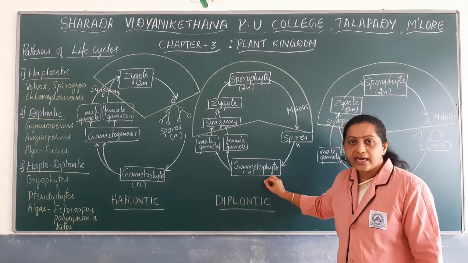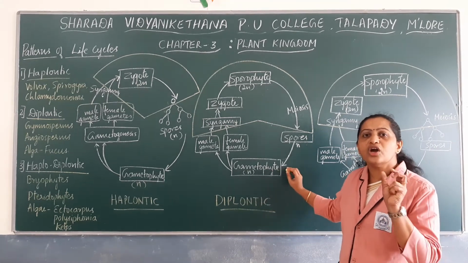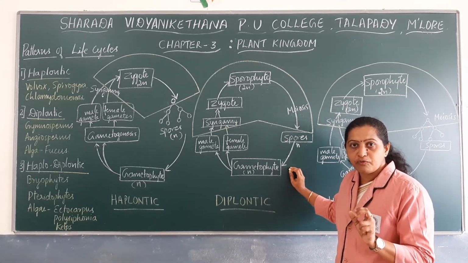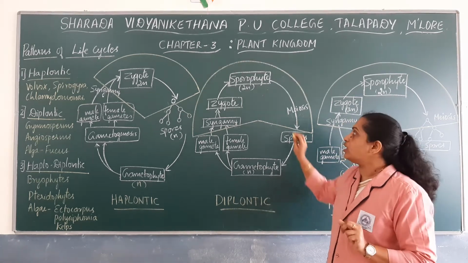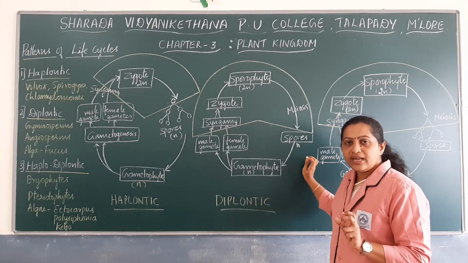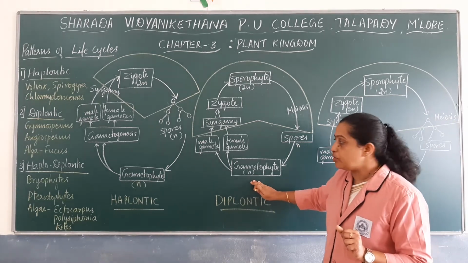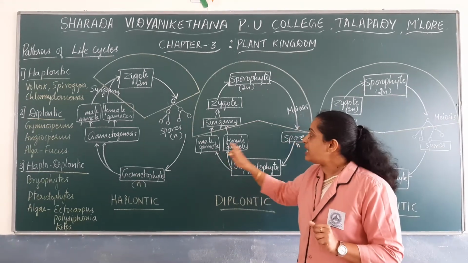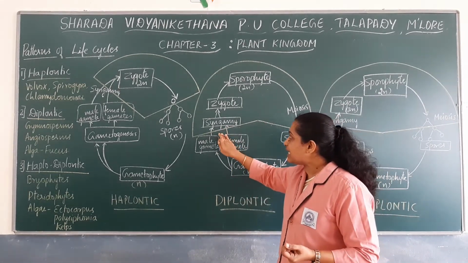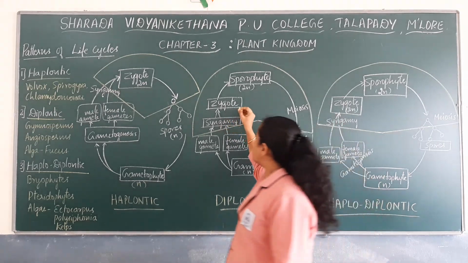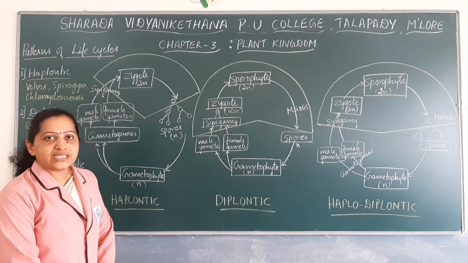So the gametophytes of those plants which exhibit the diplontic life cycle have few cells, and they are not free living, they are dependent on the sporophyte. This gametophyte plant body produces male and female gametes. During sexual reproduction the male and female gametes fuse together, undergoing syngamy to produce the zygote. The zygote is diploid. The diploid zygote then develops into a new plant body known as the sporophyte.